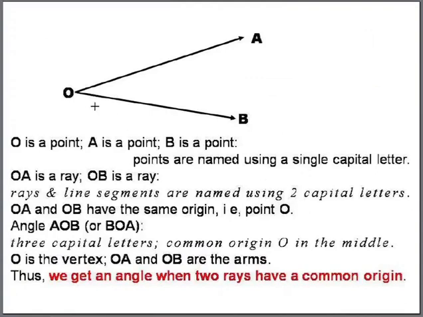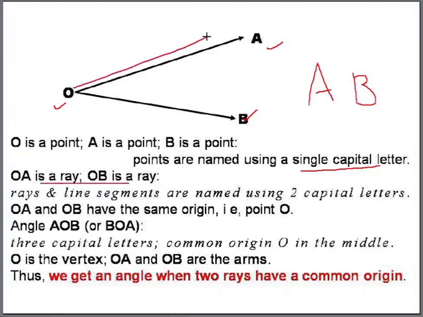Now, O is a point, A is a point, B is a point. So, a point can be named as a single capital letter. Point A, point B. So, a single capital letter is used to denote a point. OA is a ray, OB is a ray.